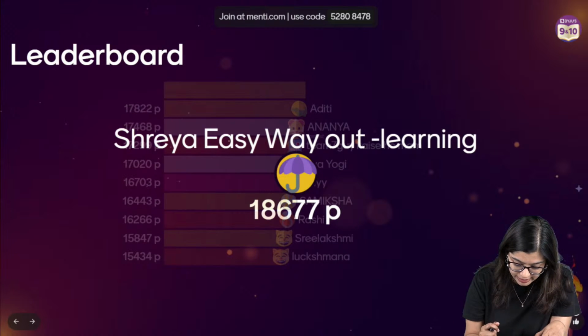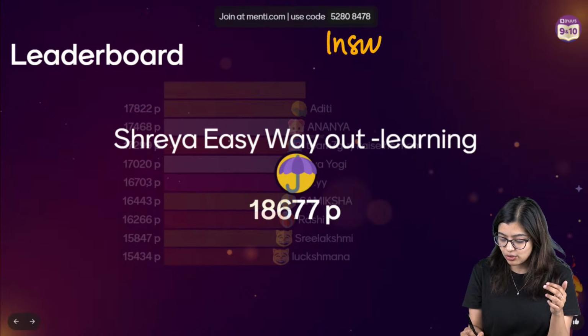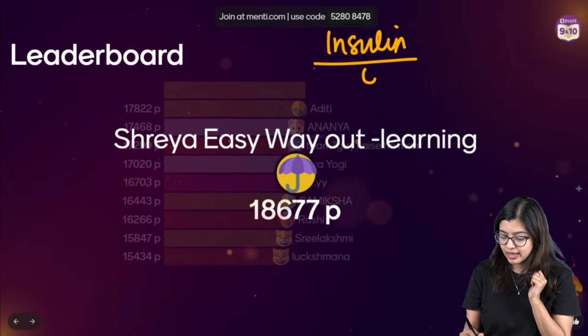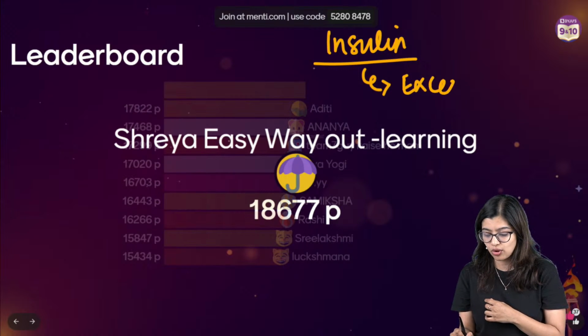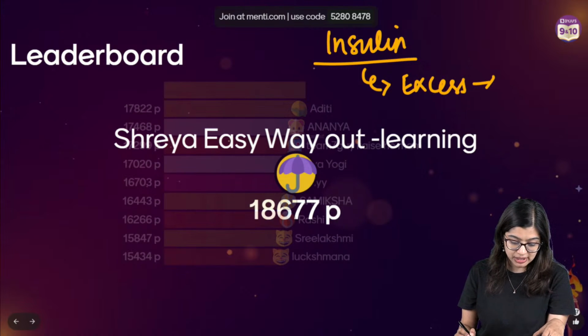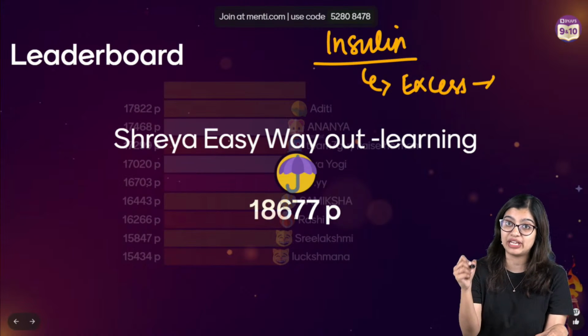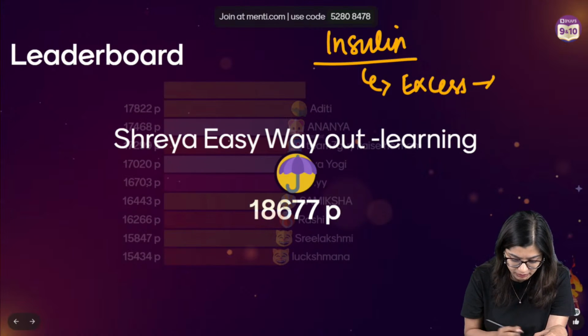Write the role of insulin in regulating blood sugar level. Mention, Harshit, what is the role of insulin in regulating blood sugar level? We know that in the case of insulin, what does it do? It helps the cells take up glucose, converts excess glucose and stores it in our body in the form of glycogen. Now mention the disease caused. If there is insufficient production of insulin, it causes diabetes.